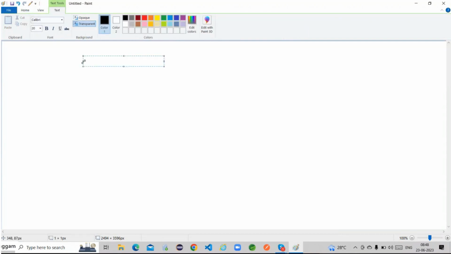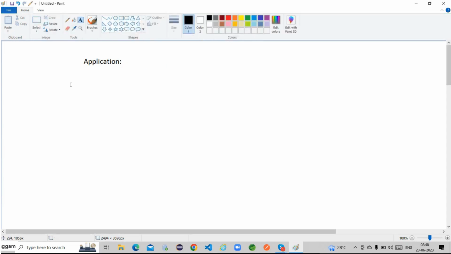I am developing one particular application here. How are we developing this application? Is it developed by only one programmer or multiple programmers?